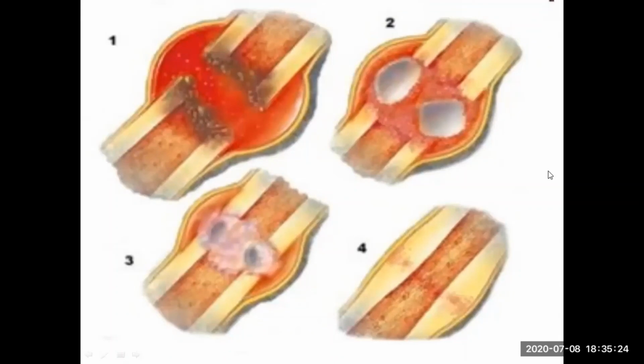Now see the third diagram, which is labeled as number 3. What is happening here? The cartilaginous callus is forming here. The cartilaginous callus is also changing into the bony callus in the same diagram. You can see the bone rejoining the two fractured ends together. And in number 4, the extra bone which was formed in the upper three steps is reabsorbed and the bone is remodeled into its final shape. There is a slight mark of the fracture, but it is now in appropriate shape and it is back to the original shape.